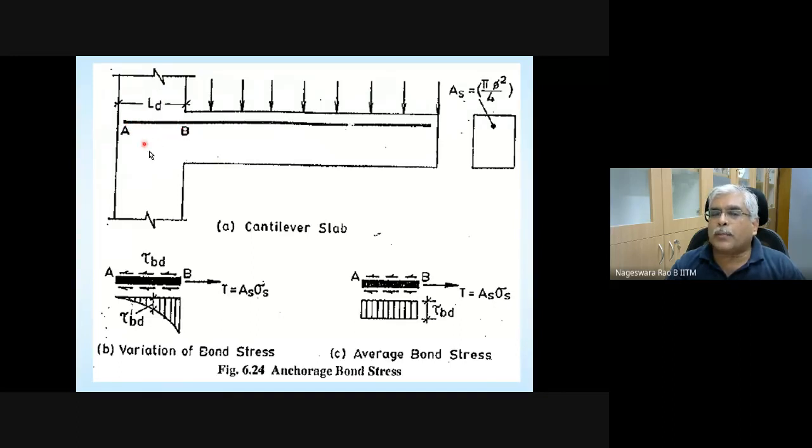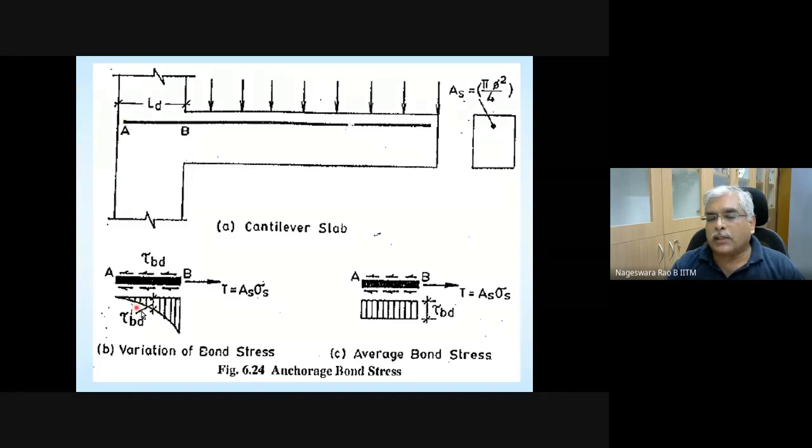On this portion of the rebar, how the stress distribution is going to be is what is shown here: the variation of bond stress. Stress is going to be maximum at B, and as you go away from B, bond stress is going to reduce.